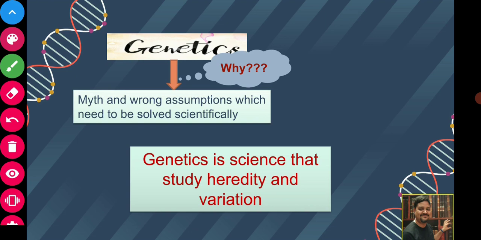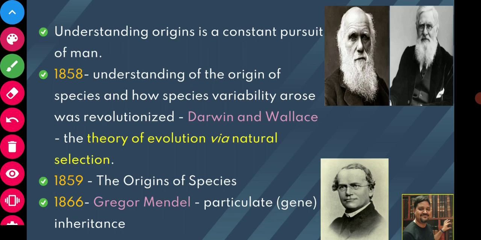Now, coming to the history, understanding of origin is a constant pursuit of man. Man always desires to know how man originated and how humans evolved, what it was earlier and how it evolved. To explore this pursuit, the effort started in 1858.